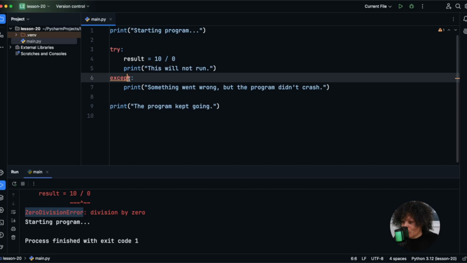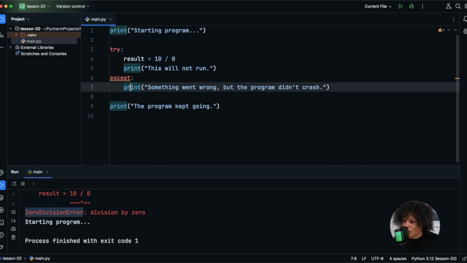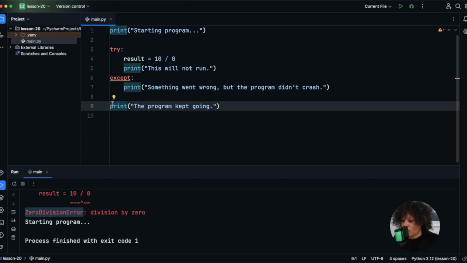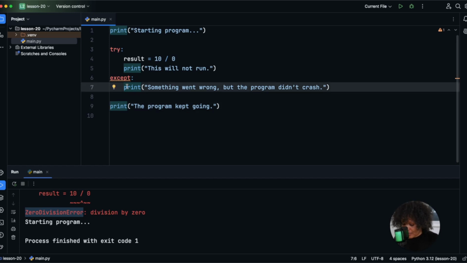All right, moving on. Okay, so inside of our except block, this is the print statement, and so this is going to run instead of crashing the program. And then as we move along, this shows the rest of the program. The program kept going. So let me go ahead and run this code.